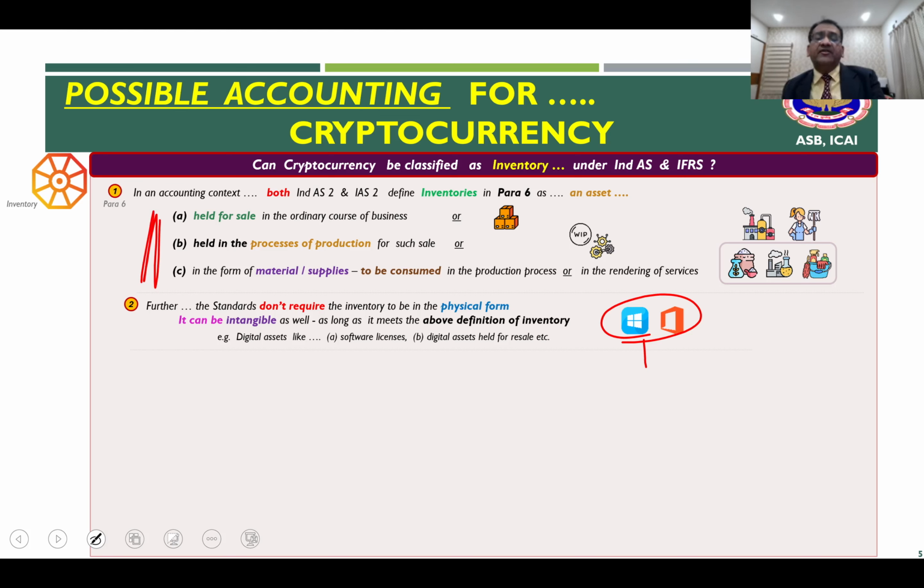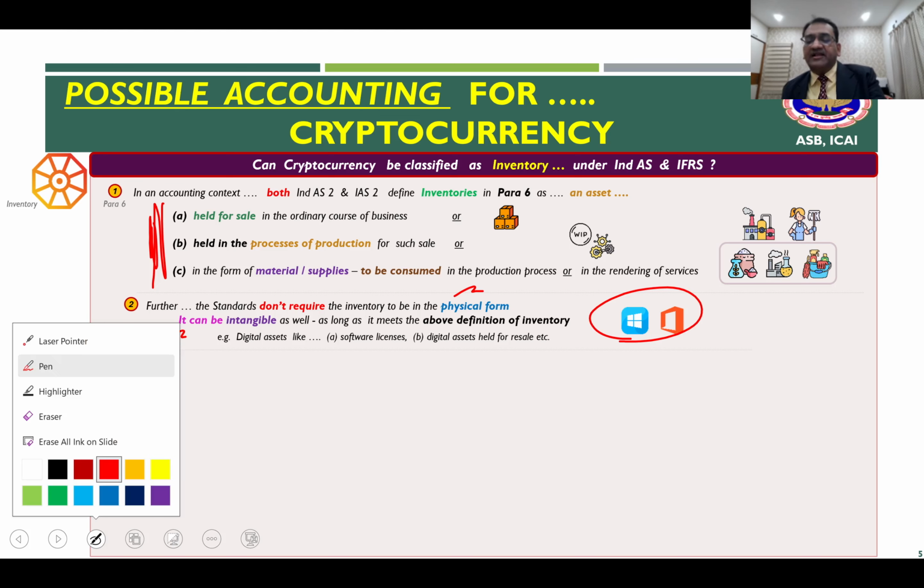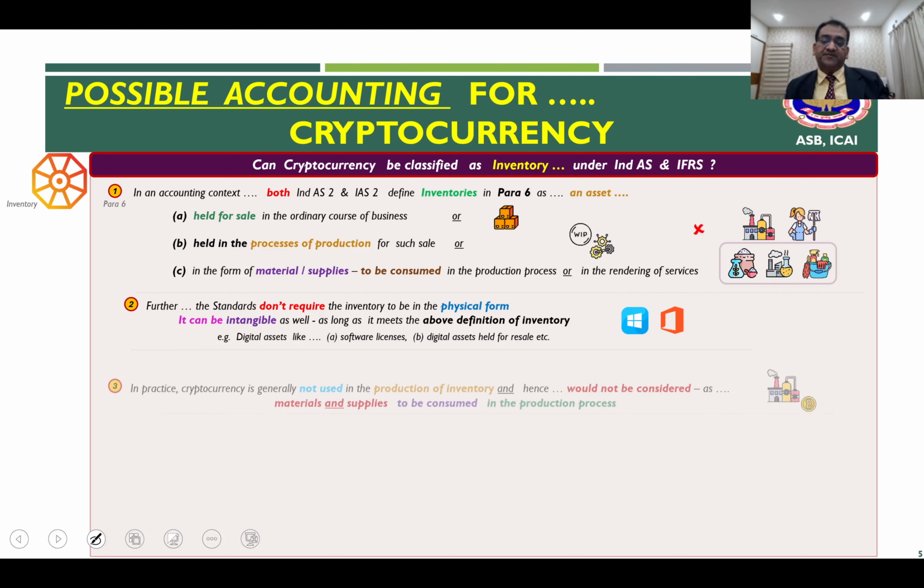So these two standards do not require that inventory must be in physical form. It can be intangible also, as long as the above definition of paragraph 6 is met, that is, these intangibles are held for sale in the ordinary course of business.